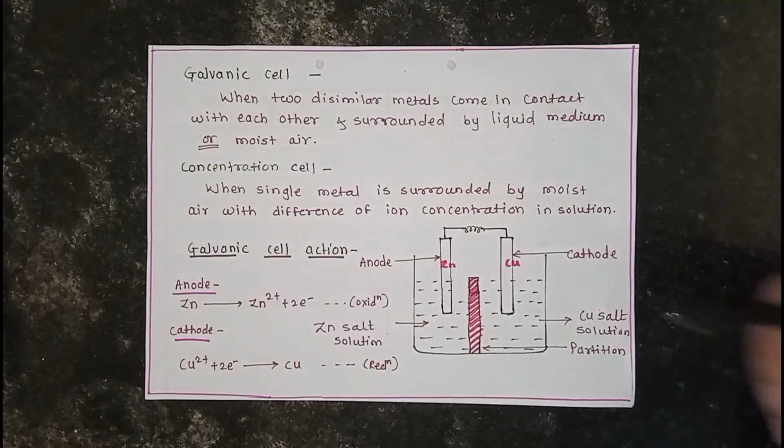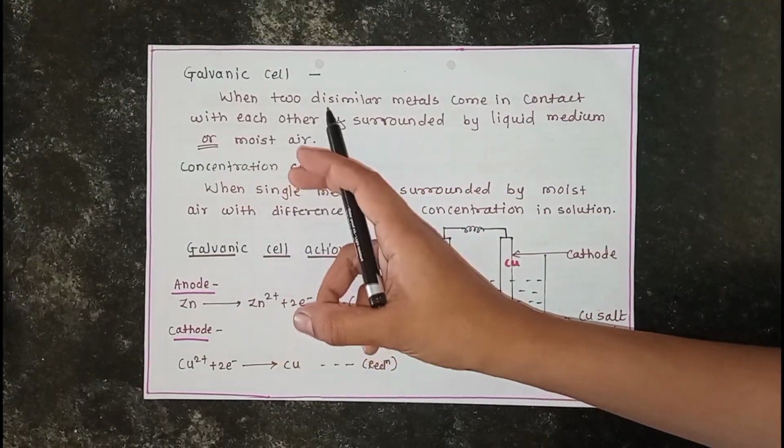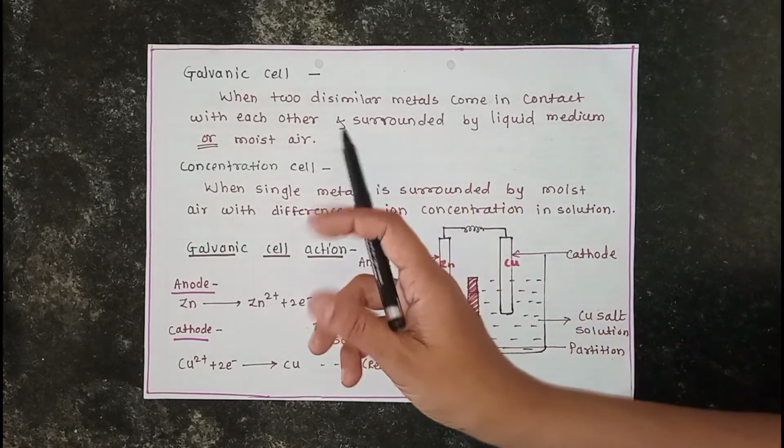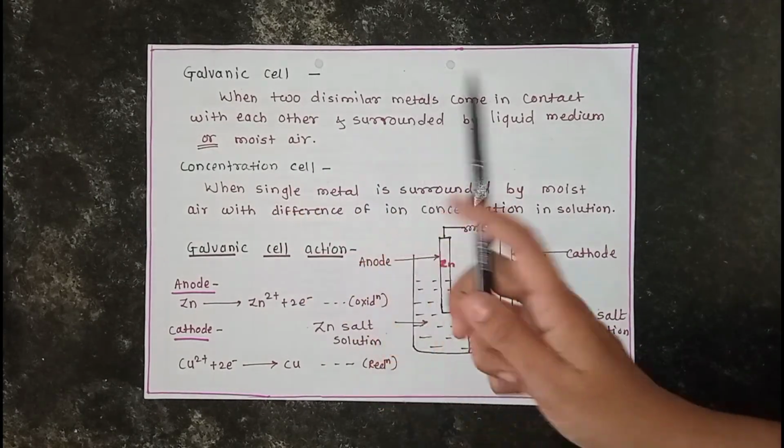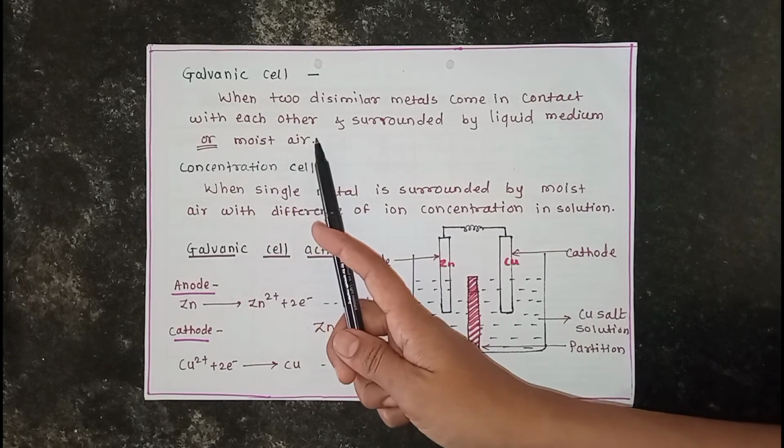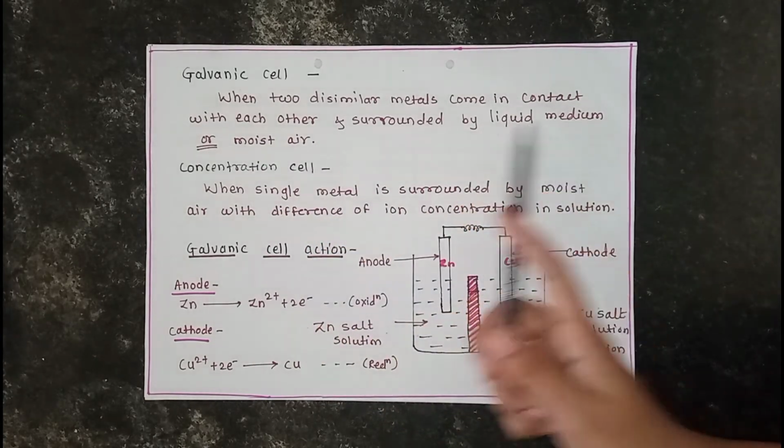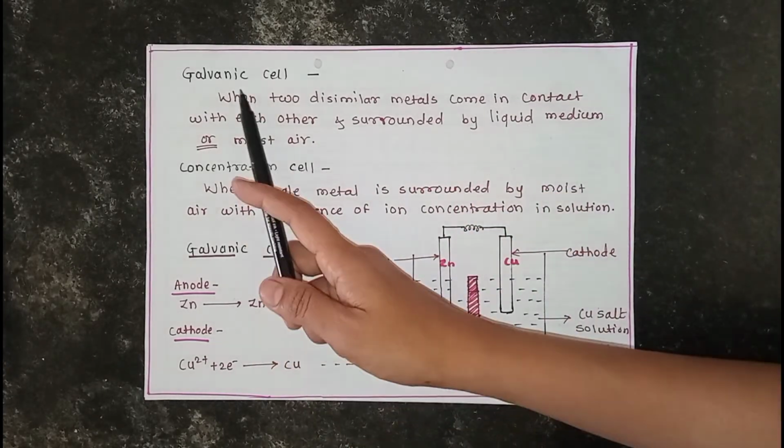The galvanic cell is generated when two dissimilar metals come in contact with each other and are surrounded by a liquid medium or moist air.